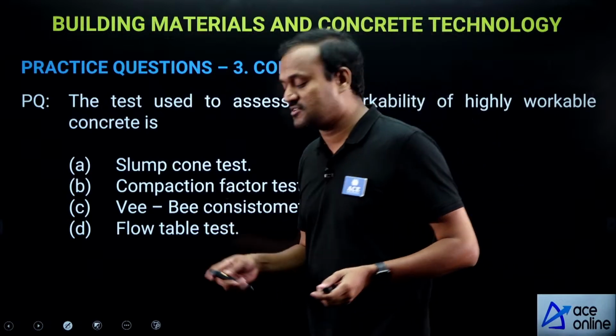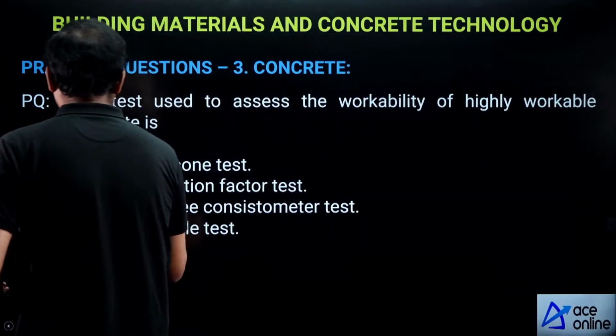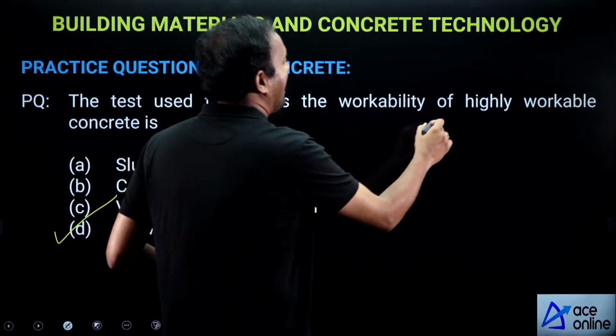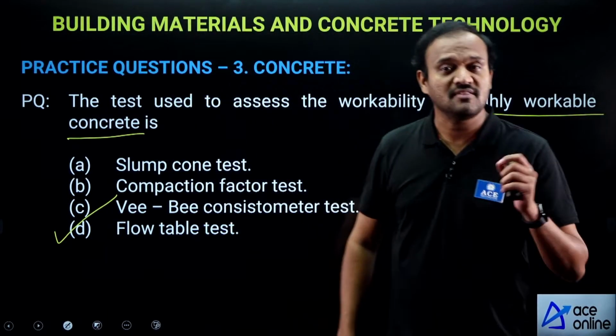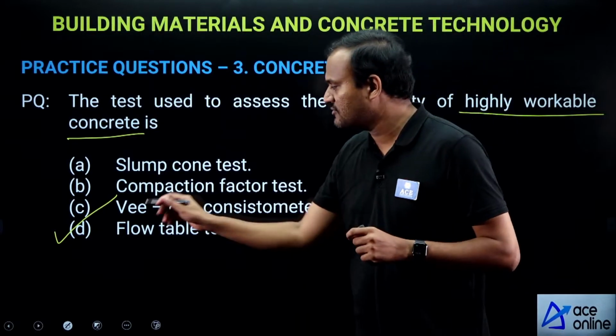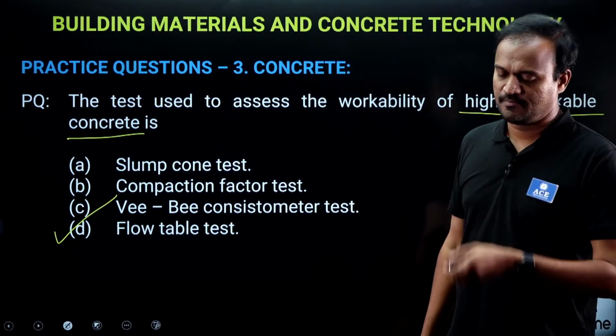Now, the flow table test is used for assessing the workability of highly workable concrete. Okay. For assessing the workability of highly workable concrete, we use the flow table test.